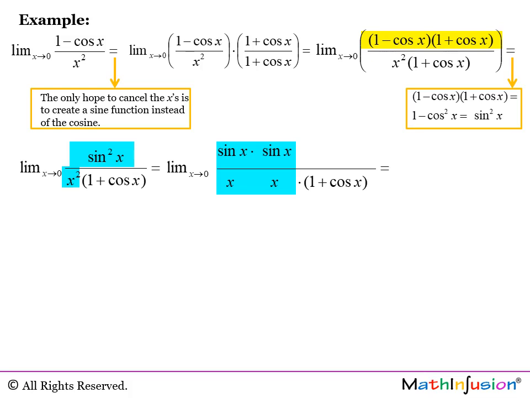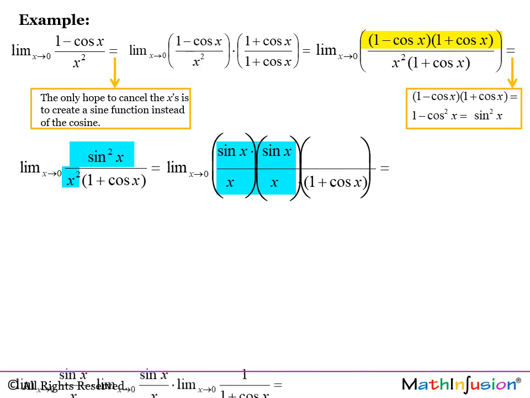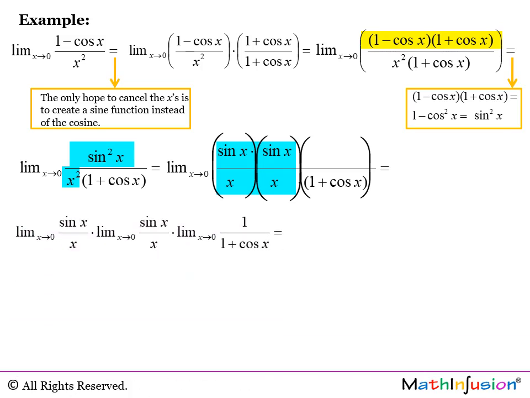I'm just splitting up sine to the power of 2 of x over x to the power of 2 into sine x over x times sine x over x. Here's the product of the three limits. We know that the first two are 1 and the last one is by substitution 1 over 2, because it is 1 over 1 plus cosine 0, and cosine of 0 is 1.